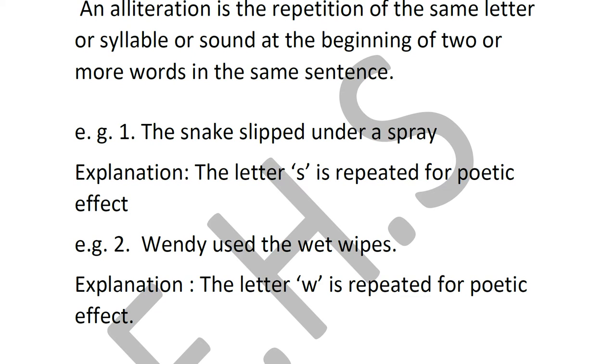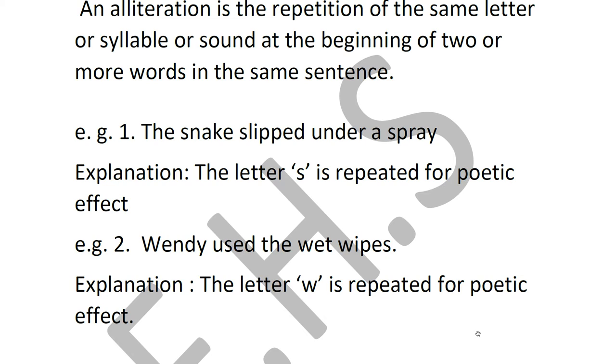Now, you must remember that in alliteration, single letter words like A are not counted. Two letter words like T-O, D-O, S-O, O-N, O-F, I-T, A-N, these are not counted.